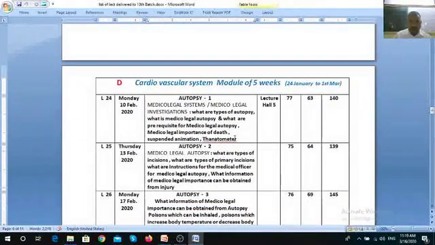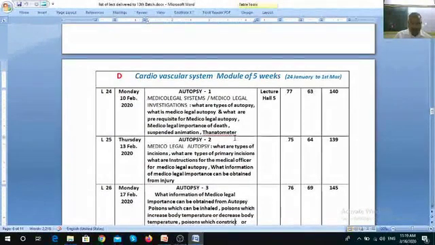Autopsy number 3 was about what information of medico-legal importance can be obtained from an autopsy. For example, who are you? What happened to you? How did it happen? When did it happen? Did you try to defend yourself or not? Which area do you belong to? Whether you were born alive or dead. We have discussed this on 13th February 2020 in my lecture number 26.